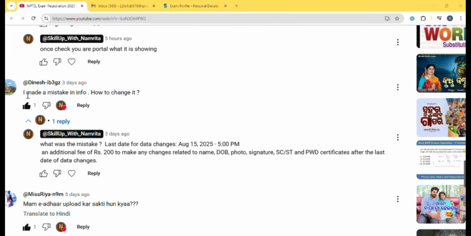So the next one is, I made a mistake in info, how to change it. You can click on edit before the last date only. You can change the name, DOB, photo, signature, or SC, ST and PW certification. After the last date, an additional fee of rupees 200 will be applicable.